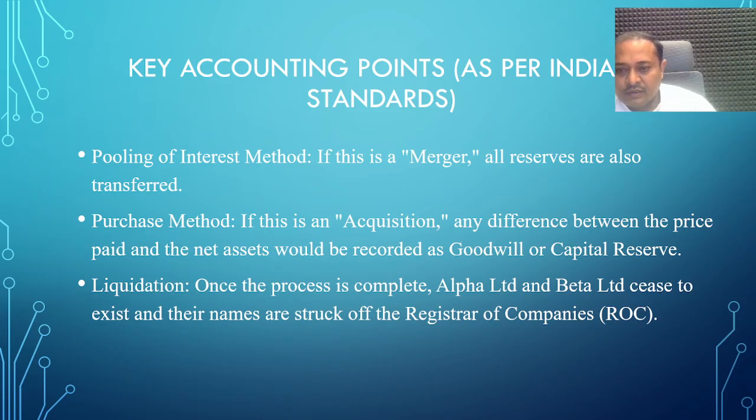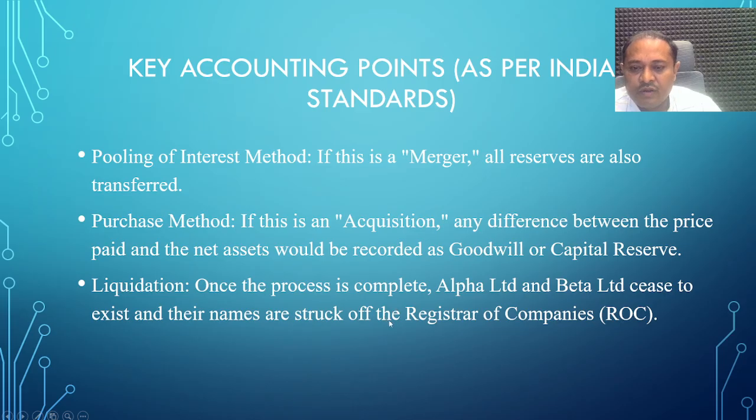In this accounting standard, there is a liquidation of the business. In this process, Alpha Limited and Beta Limited, all their transactions will cease and stop after the amalgamation process starts. So there is no existence of Alpha Limited and Beta Limited.